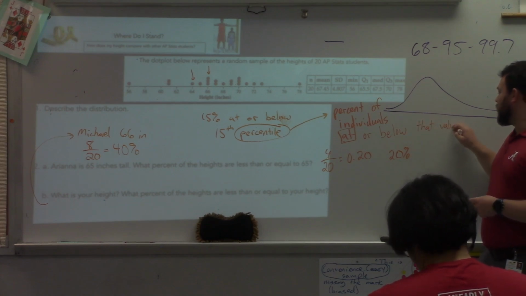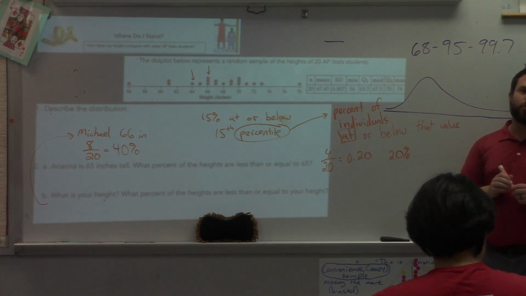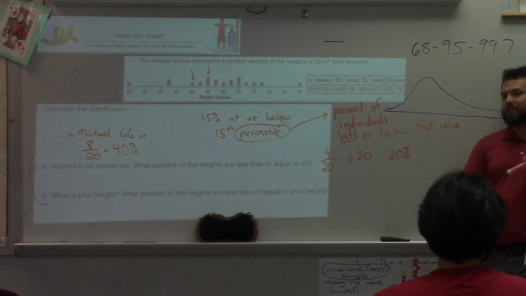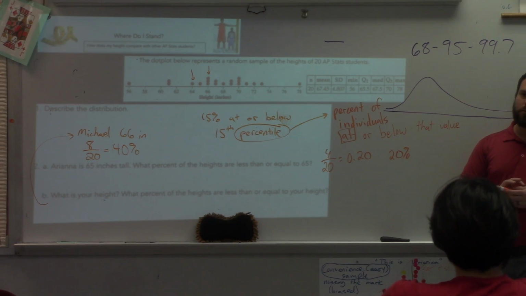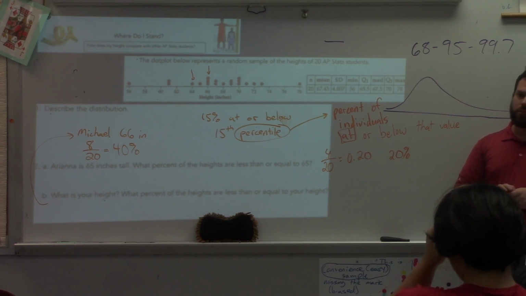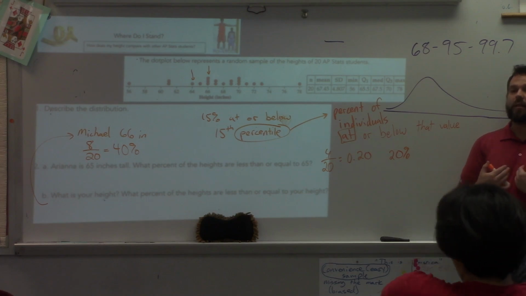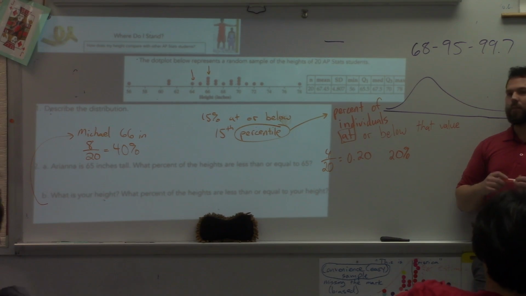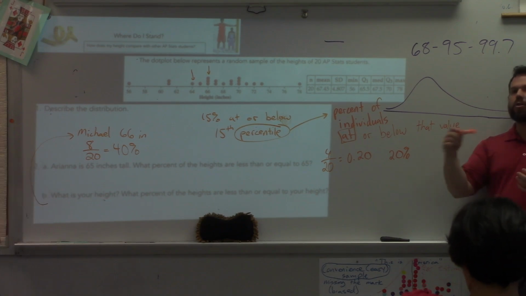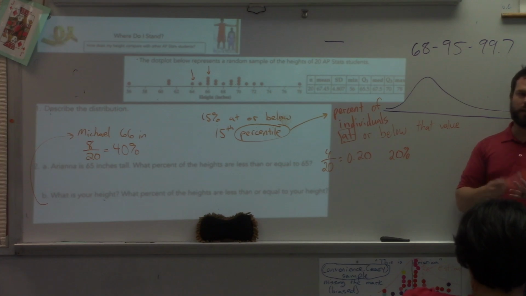So if on your ACT you saw that you were in the 70th percentile on the math portion, what does that mean? It means you're at or above 70% of people taking the test. Be careful, because it's definitely not that you're above 70%. It's the percent that are at or below your score. That's why we always have 99th percentile as the highest, really, which is goofy.